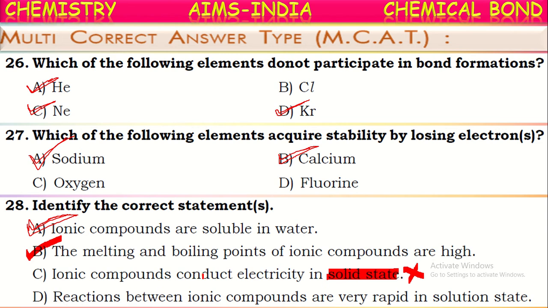So the next one, reactions between ionic compounds are very rapid in solution state. Is it correct? Yes, ionic compound reactions are very rapid. They participate in the reactions much faster. This is also a correct statement. These three are correct except the third one.